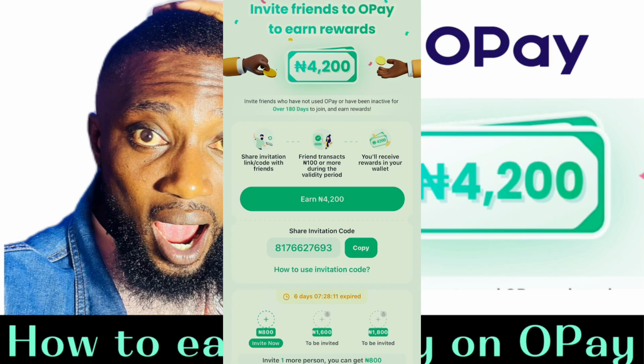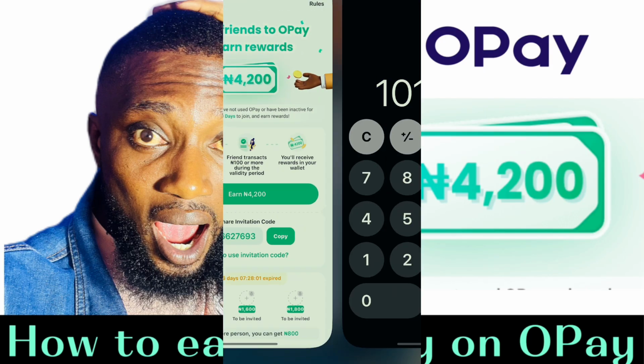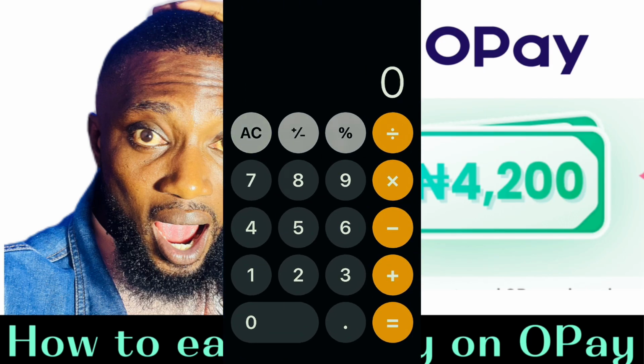friends. So imagine if you are lucky and you invite over 100 people. So if you invite over 100 people now, you come to this place. Let's go to calculator and type 4,200 times just 100 people. That is about 420,000 naira. So let's say you invite 100 people in a year just on OPay, you earn 420,000 naira.